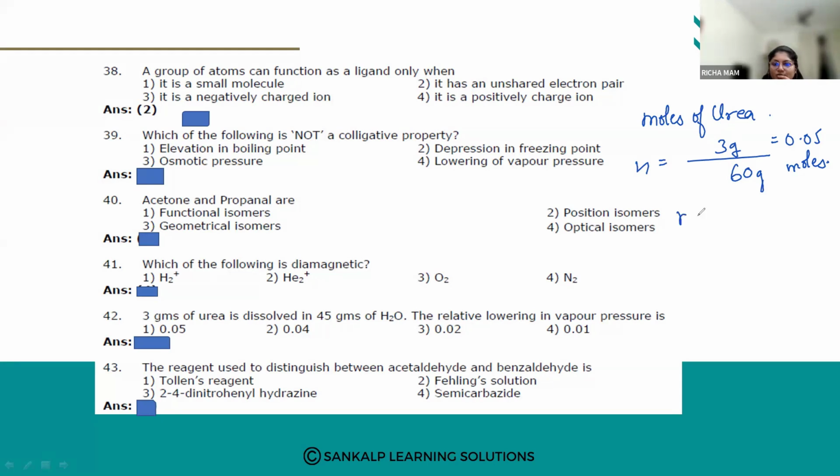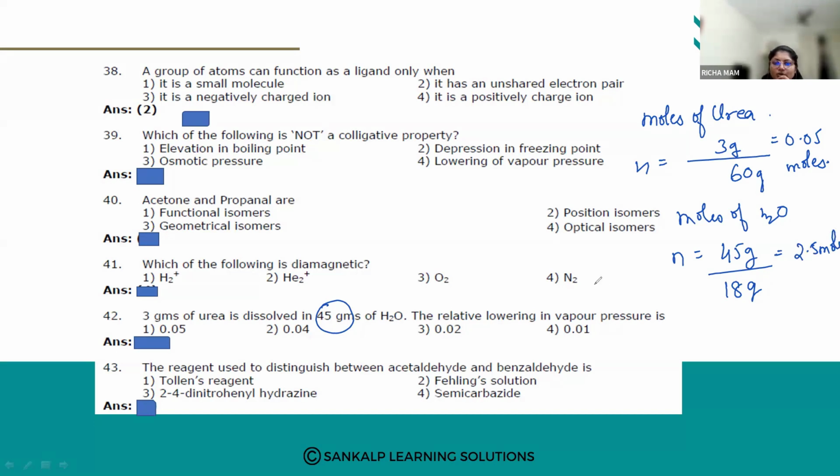Then calculate the moles of water. Moles of water, n is equal to water 45 gram. Water is given as 45 grams and the molecular weight of water is 18 gram per mole, right? So what will be the answer? 45 by 18, it will be 2.5 moles. So we have got the number of moles.